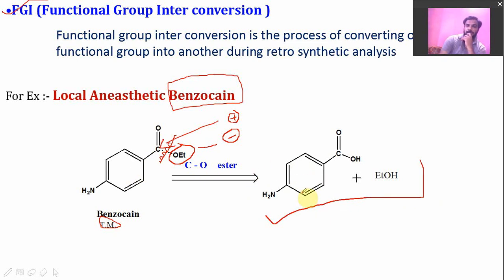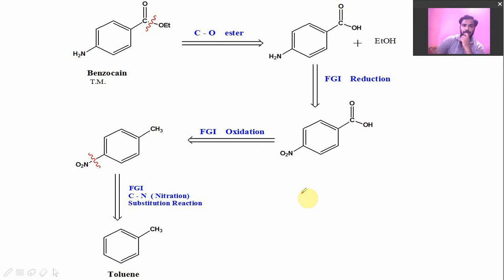We will get para amino benzoic acid and ethyl alcohol as a starting material. So this is the synthetic route. This is the retrosynthetic route of benzocaine. Means we carried out reaction from benzocaine, the product, to the suitable starting material. So reverse type of reaction is carried out here. We will discuss this reaction.